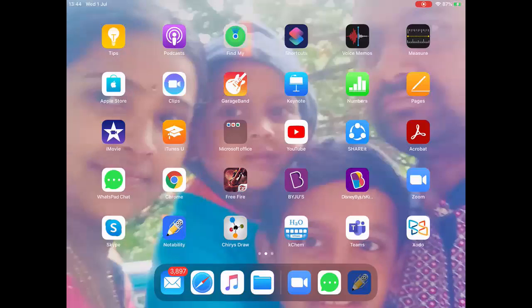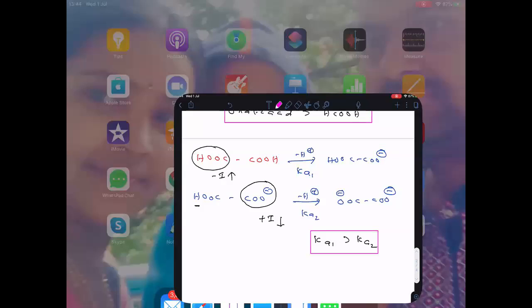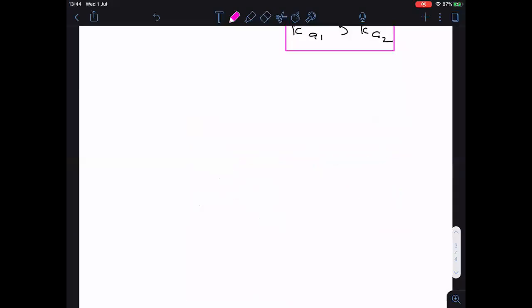Now, the next example I want to take is oxalic acid versus malonic acid. Oxalic acid versus malonic acid.